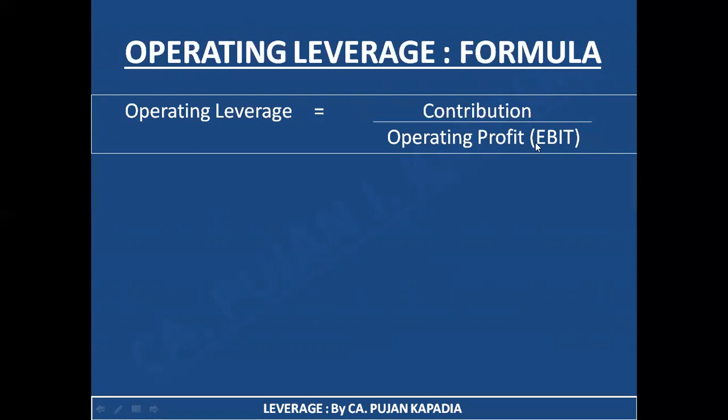It is also 50,000, so 50,000 in the numerator and 50,000 in the denominator. There is no multiplier impact because your answer is 1. The same change made in one variable takes place in the other variable. So if there is no fixed cost, there is no operating leverage. We have operating leverage only because of the existence of fixed cost.